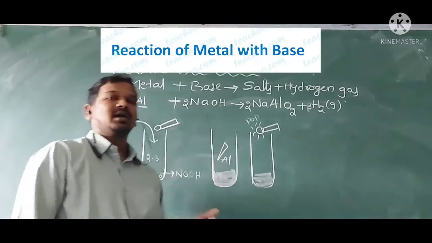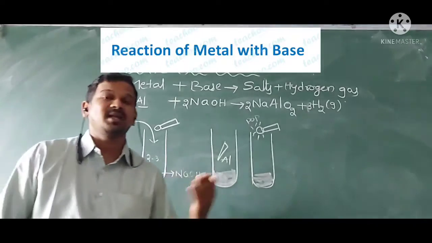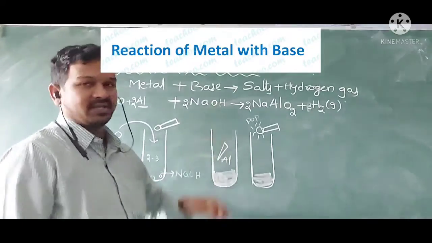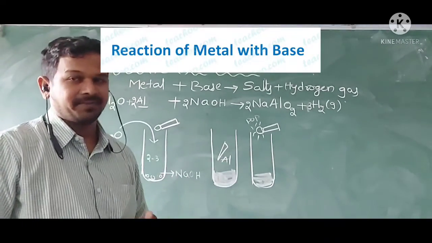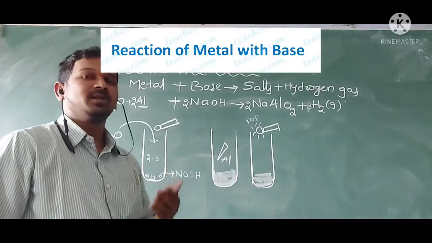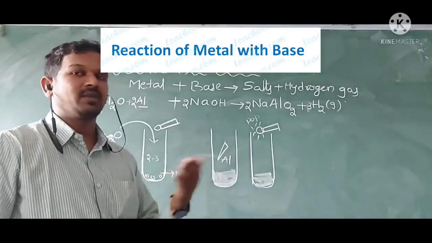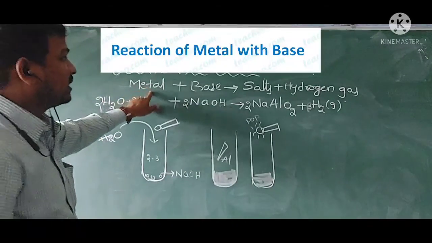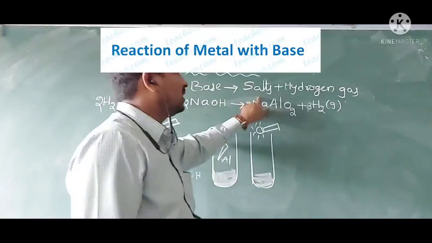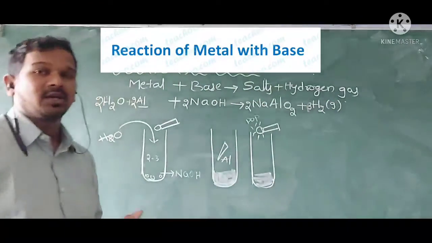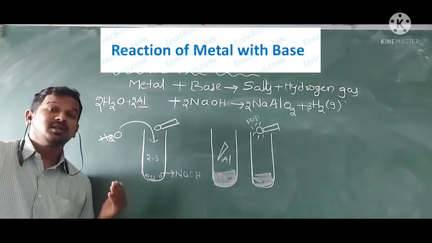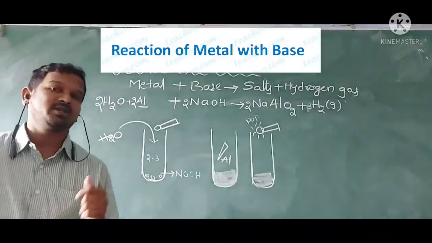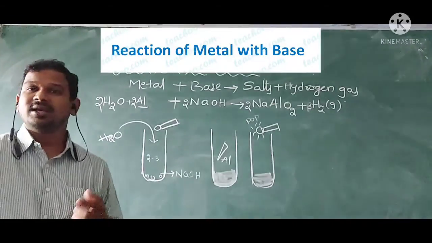Metals which are more reactive can displace elements from compounds, from the base, and do the reaction, like sodium, aluminum, magnesium, potassium. These can all react with the base. So what is the conclusion we can give here? When a metal reacts with a base, it produces the salt as well as hydrogen gas. What about non-metals, sir? When non-metals react with bases, it is a very complicated issue that you will start learning in the higher classes.